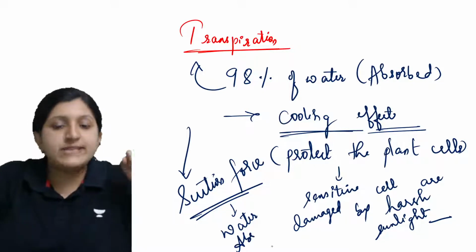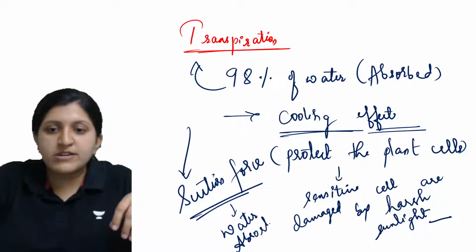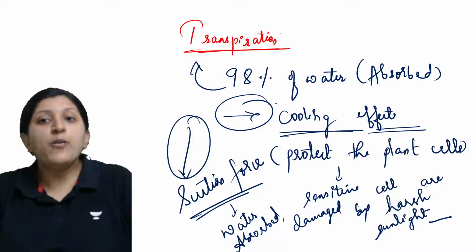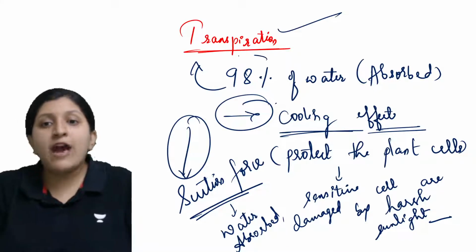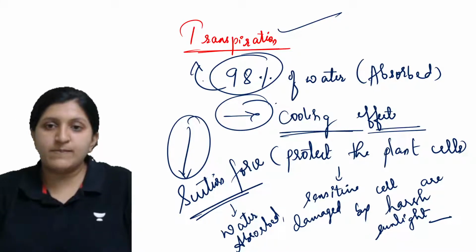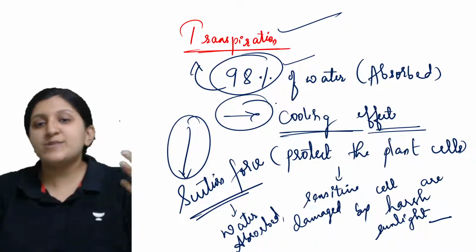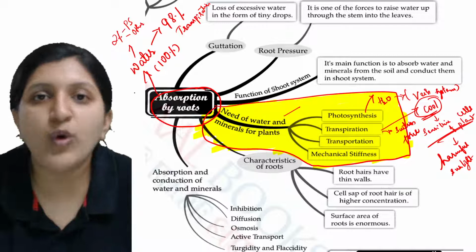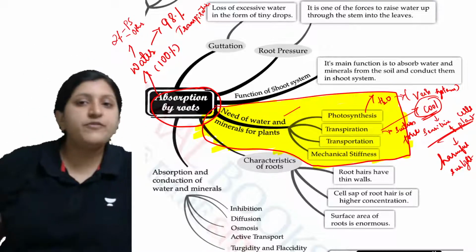Only if this suction force is there is the water going to get absorbed. So these are the two main reasons why transpiration is happening, and out of the water being absorbed, 98% is lost in the form of water vapor.